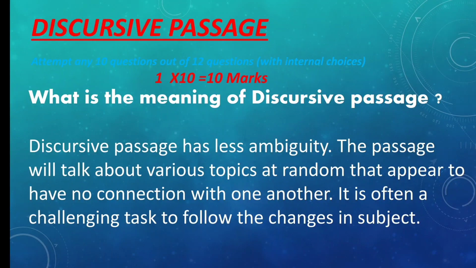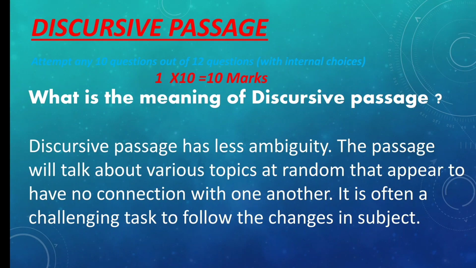Now let's come to the meaning of discursive passage. Discursive passage has less ambiguity. The passage will talk about various topics at random that appear to have no connection with one another. It is often a challenging task to follow the change in subject. This means that the writer keeps on rambling from topic to topic.